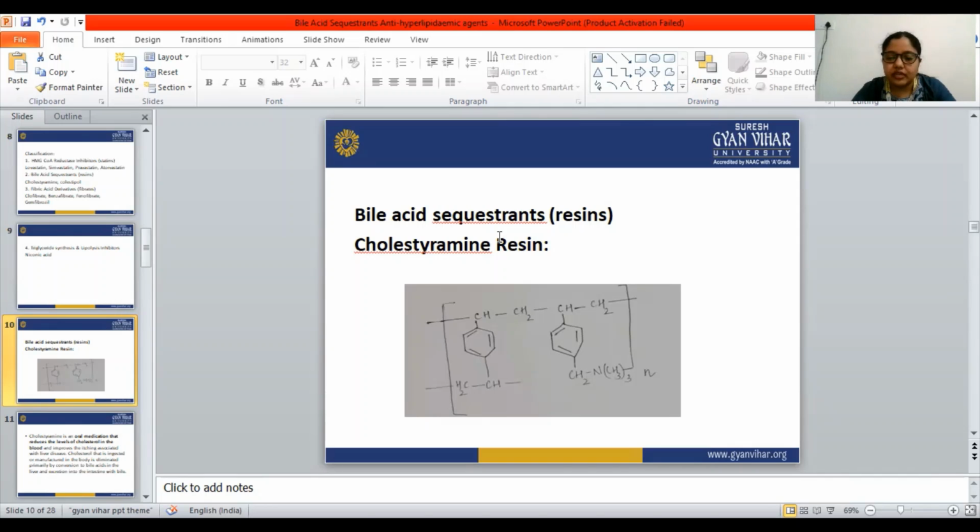So the bile acid sequestrants are a group of resins that are used to bind certain components of the bile in the gastrointestinal tract, and they are highly positively charged molecules. These cholestyramine resins are highly positively charged moieties that bind with the negatively charged bile acid in the intestine.